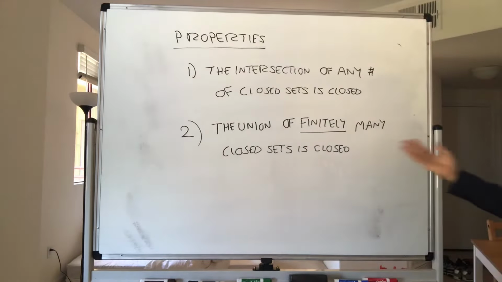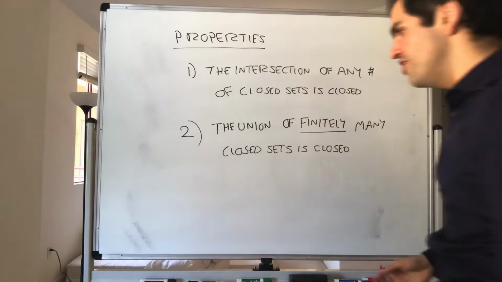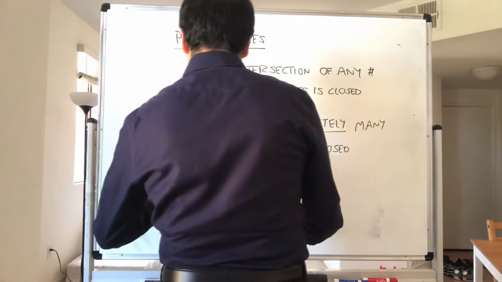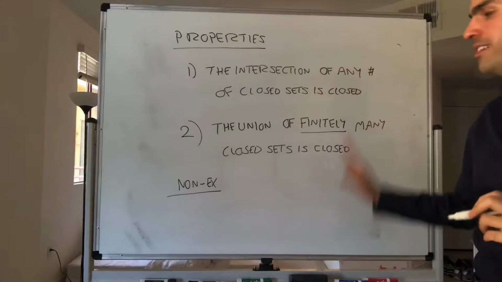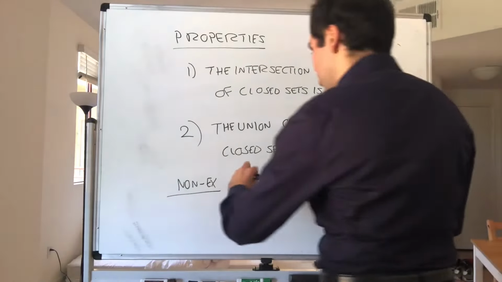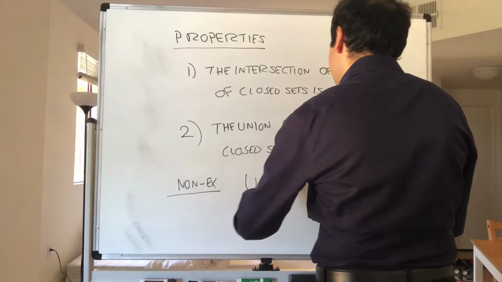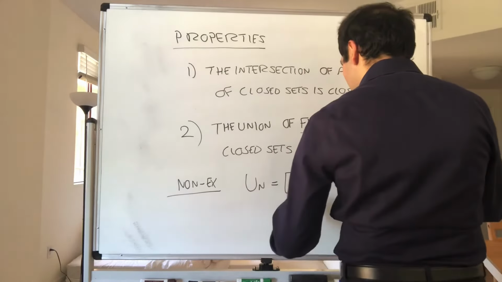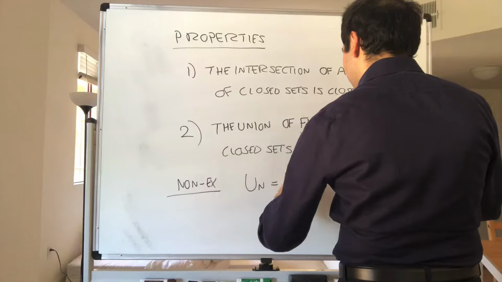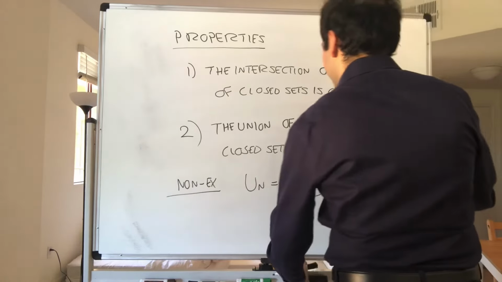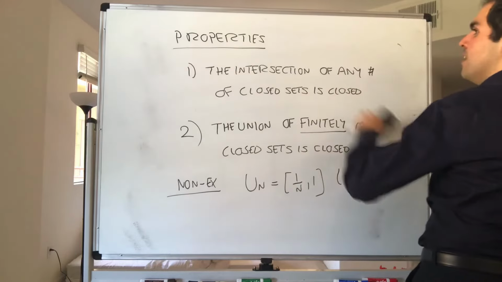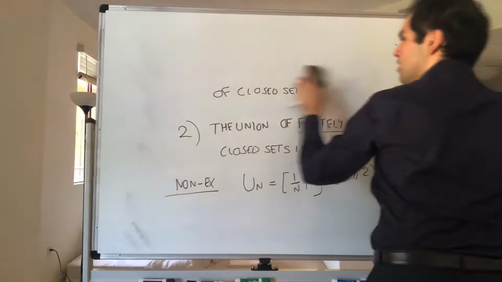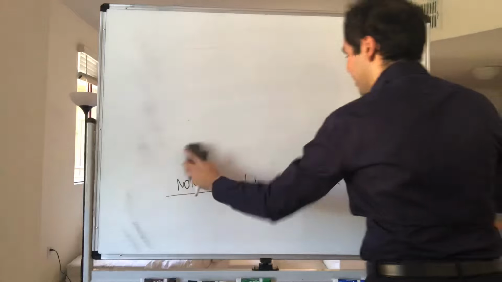And let me give you a counterexample for the infinite case. So, non-example. In general, the union of infinitely many closed sets is not necessarily closed, because if you take U_n to be the interval [1/n, 1], for n greater or equal to 2, then let's see what those sets look like.